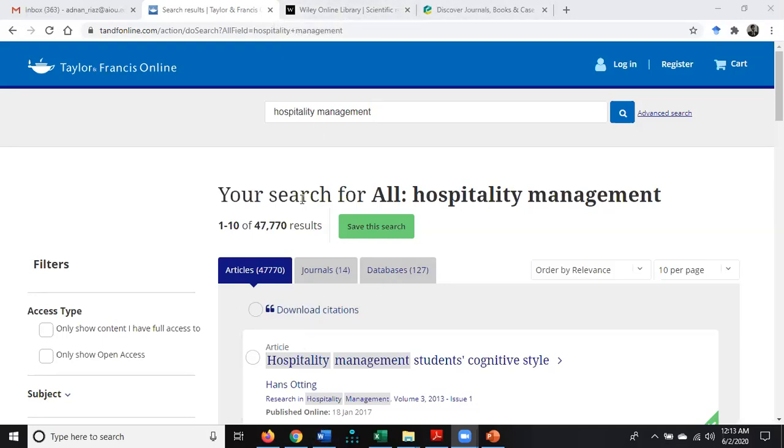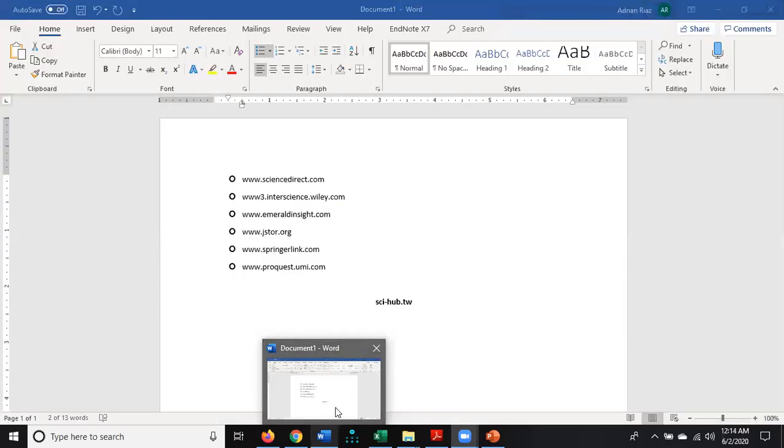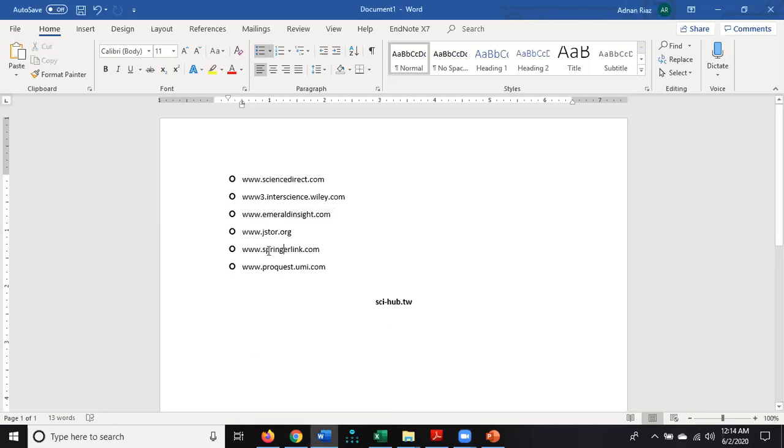Students, keep in mind, you should not be downloading whatever papers are available on the internet. Rather, you have to go for something which is good, which is authentic. I'm not going into detail about how authenticity is defined in research, but to cut it short, these are some of the websites which are quite authentic.